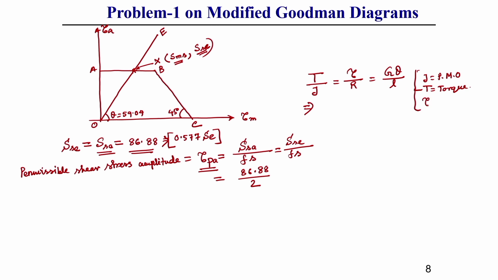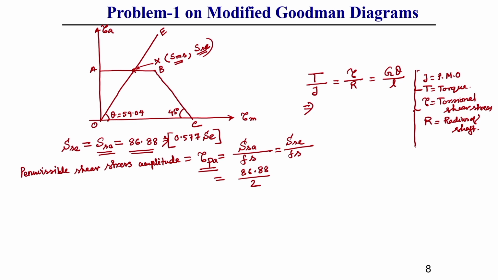tau is torsional shear stress, R is the radius of shaft. These are the things very well known. G is called shear modulus, theta is called angle of twist, and L is the length of the shaft. These are the things very well known, so I am not going to discuss all these things.